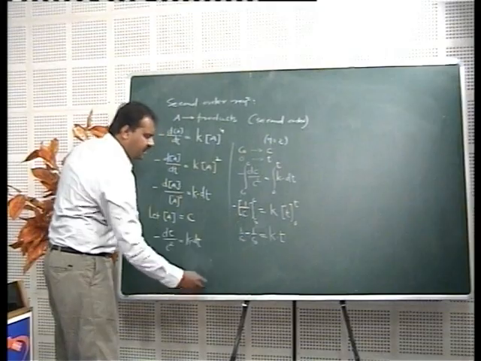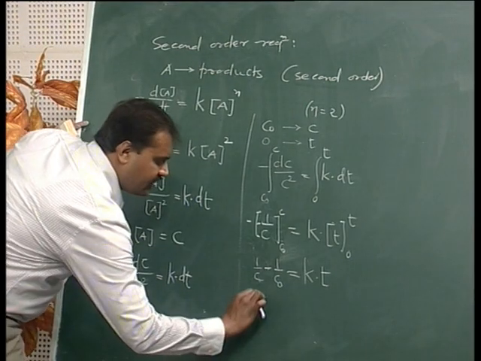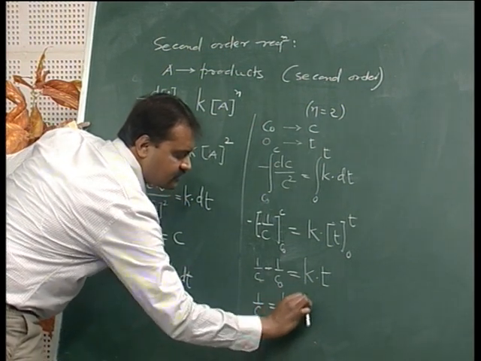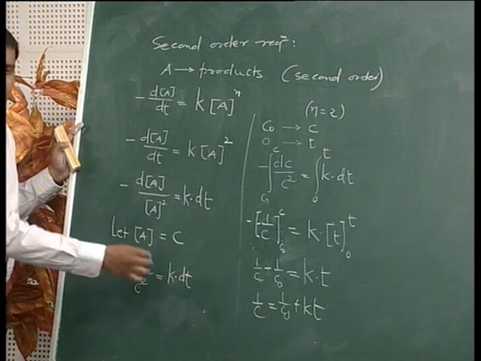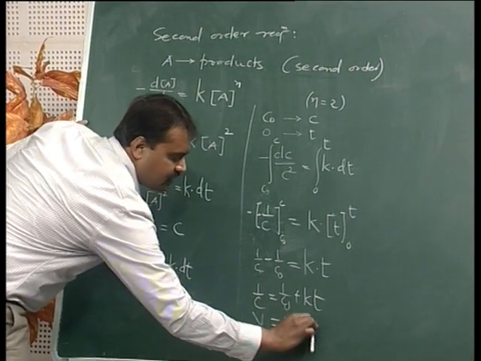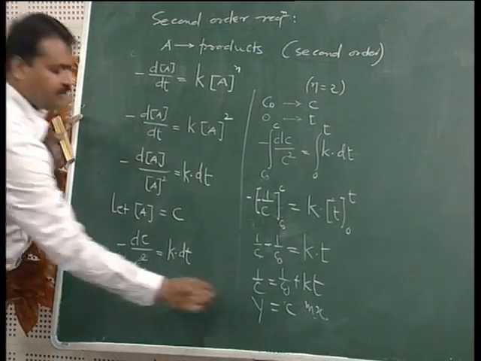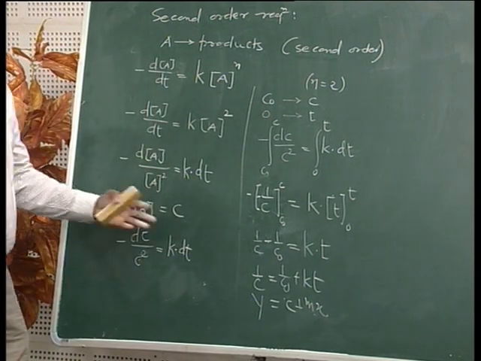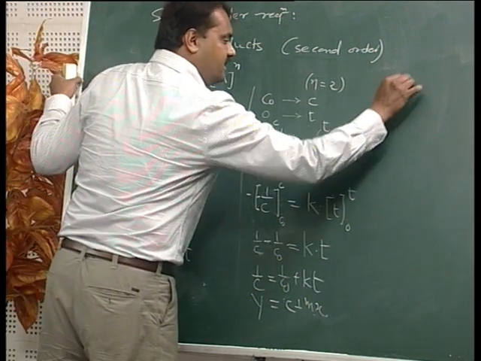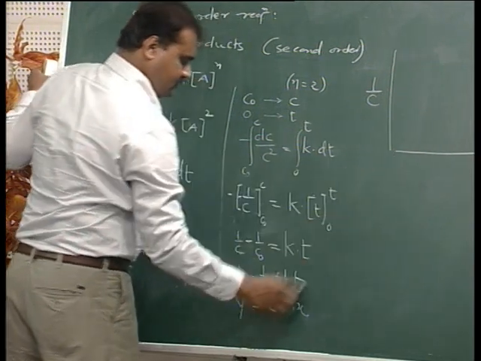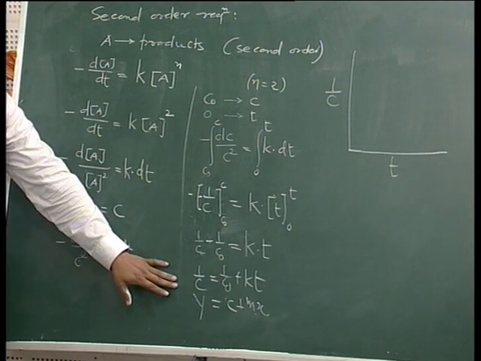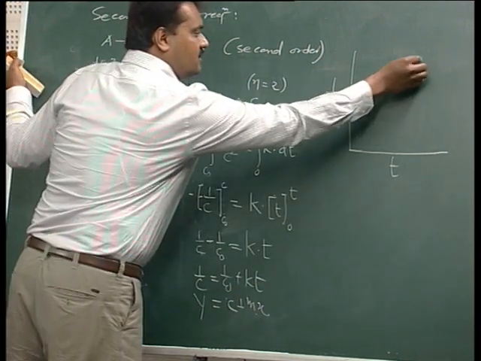See, if we rearrange this equation like this, 1 by c is equal to 1 by c0 plus kt, and if we compare this equation with the straight line equation, that is y is equal to mx plus c, it means that if we plot the graph of 1 by c against t, then it will be a straight line graph having positive slope.